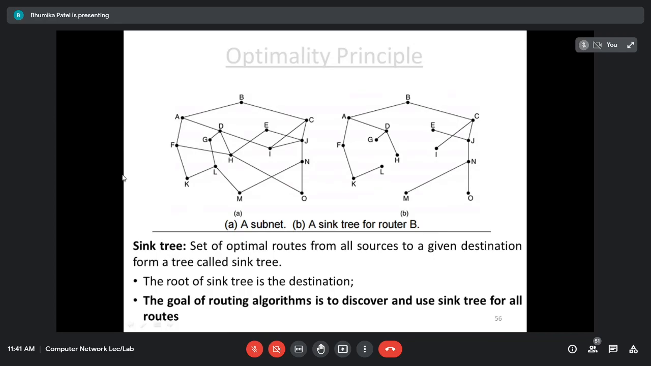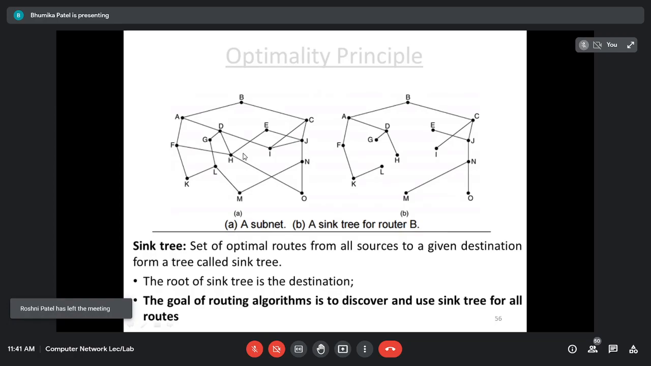So this figure shows the subnet and the sink tree for the router B. Here for the sink tree we have considered the metric distance, that is, what maximum distance or minimum distance I need for reaching the particular router. These are the routers A, B, C, D up to O, routers from A to O. For example, the destination machine is B. So I want to find what can be the optimal path for the destination machine B. From A to B, what can be the optimal path from C to B, D to B, E to B, and up to O to B?